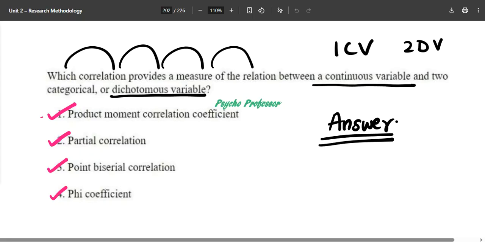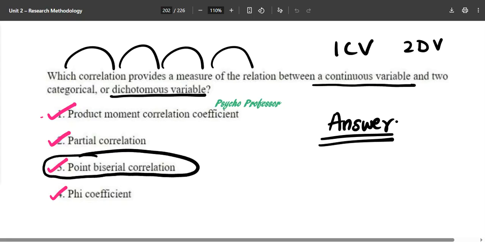So what will be the correct answer? The correct answer will be option number 3, point biserial correlation. If you have marked option number 3, you have understood very carefully and very precisely. You have understood the particular topic, and now you are ready to mark this kind of correct answer in the examination hall as well.